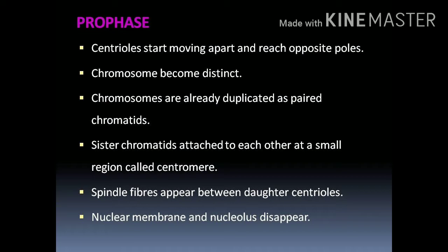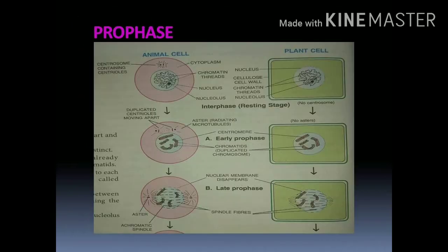Here, the nuclear membrane and nucleolus start to disappear. The chromosomes start moving towards the equator of the cell. All the chromosomes start to move to the center of the cell, that is the equator plane. So, this is about the prophase. In the diagram, you can observe both the animal cell and the plant cell.